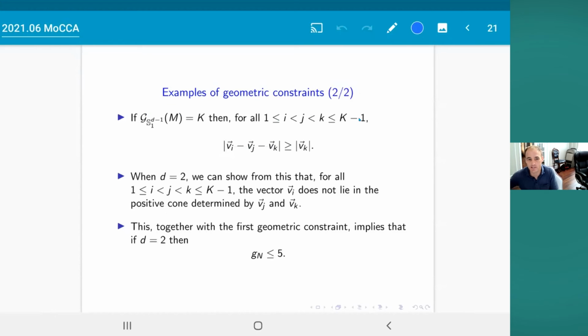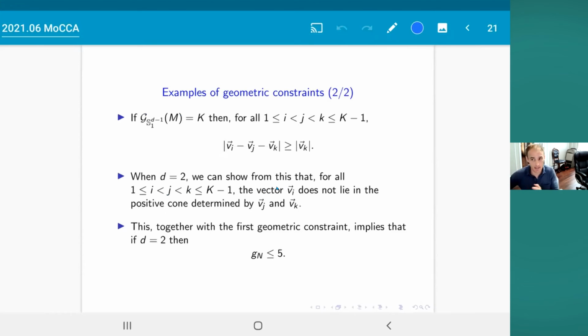When you specialize this observation to 2 dimensions, what it tells you is that anytime you have 3 vectors vi, vj, and vk with i less than j less than k less than capital K, the vector vi can't lie in the positive cone determined by the other 2.